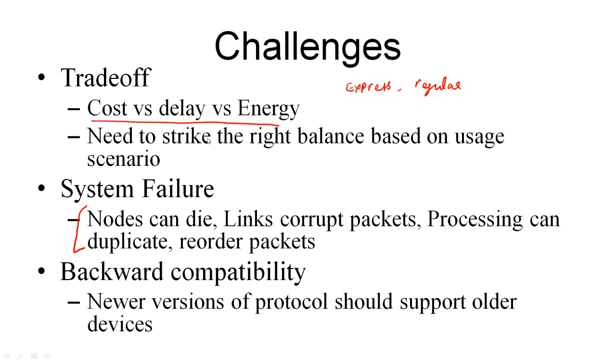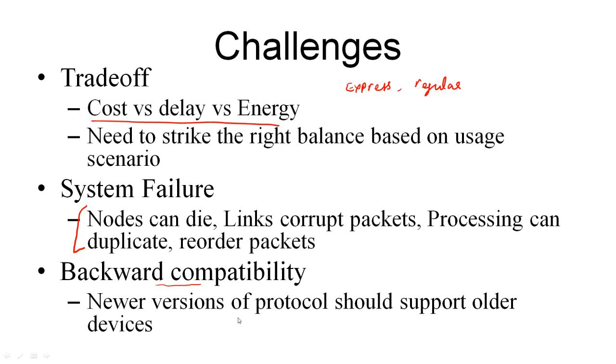Now you designed a protocol and everything is working fine, but over time, the host may become much faster, the links will become faster, and then you see that you need to revise your protocol. But once you come up with a new version of the protocol, there will still be people who are using the older models, in which case your version of the protocol should be backward compatible to them.